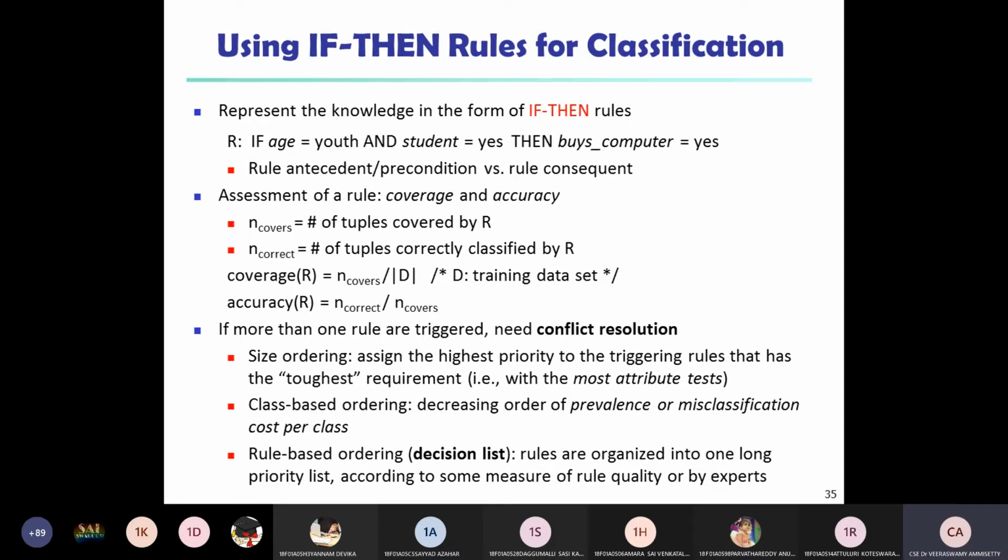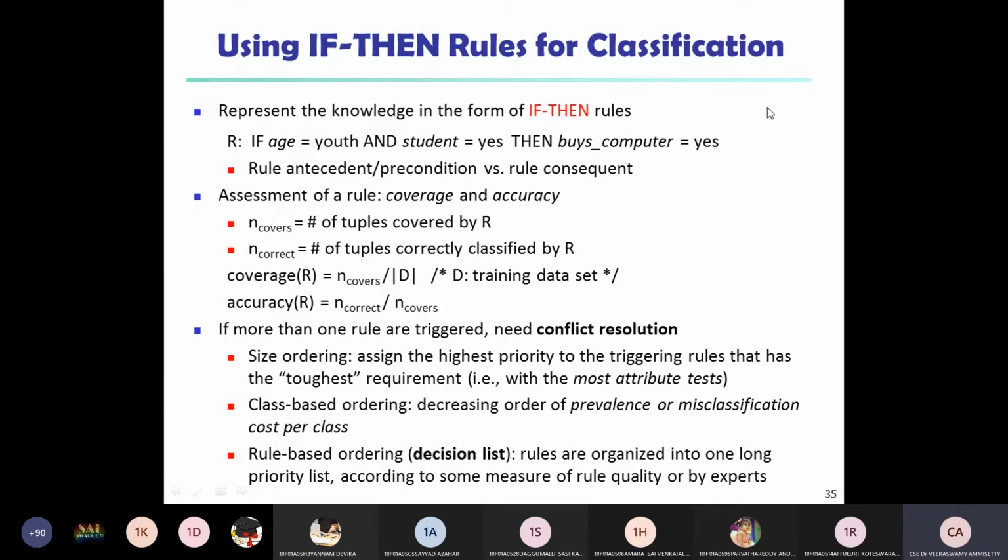For example, in the previous example, we took the training data set with age, income, student, credit rating, and buys computer. These are the 5 different attributes. If you want to define a rule: if age is less than or equal to 30, that is considered youth, and student is equal to yes, then buys computer is equal to yes. So this is a rule.